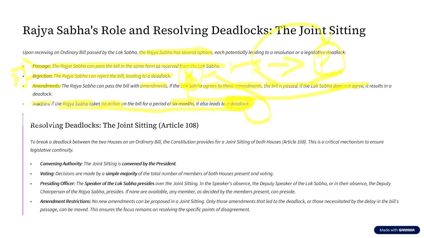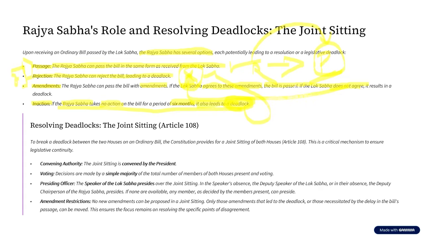Now, Rajya Sabha proposes certain amendments, and if Lok Sabha does not agree to these amendments, then the bill goes to deadlock. Another scenario is Lok Sabha passes the bill. Rajya Sabha simply sits on this bill, does not do anything on this bill for a period of 6 months. So what is happening? The bill will lead to a deadlock.